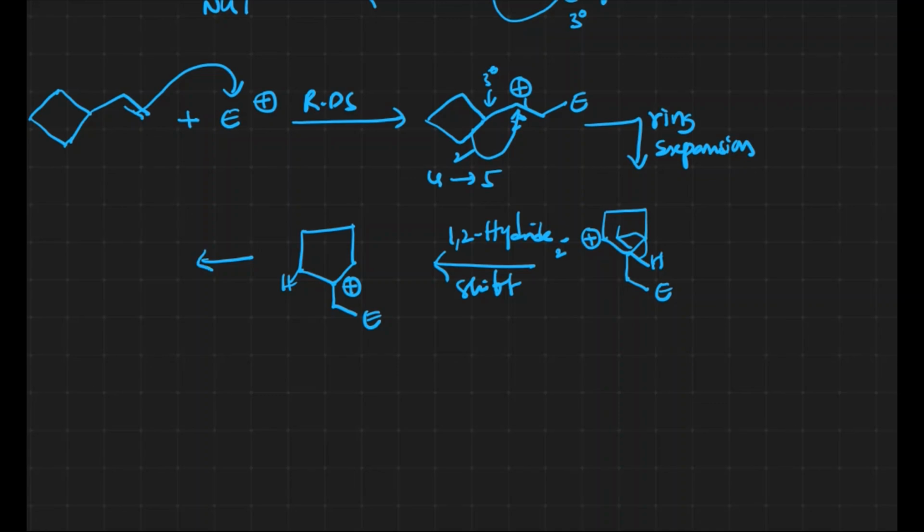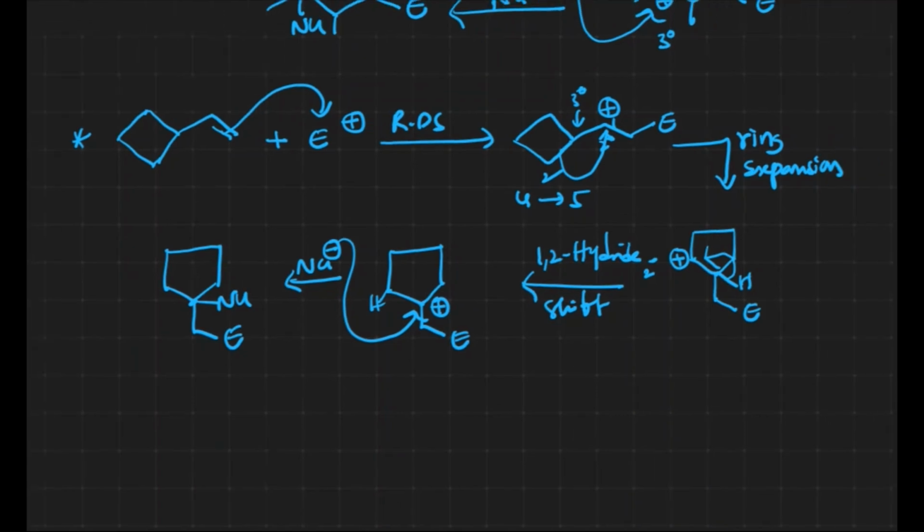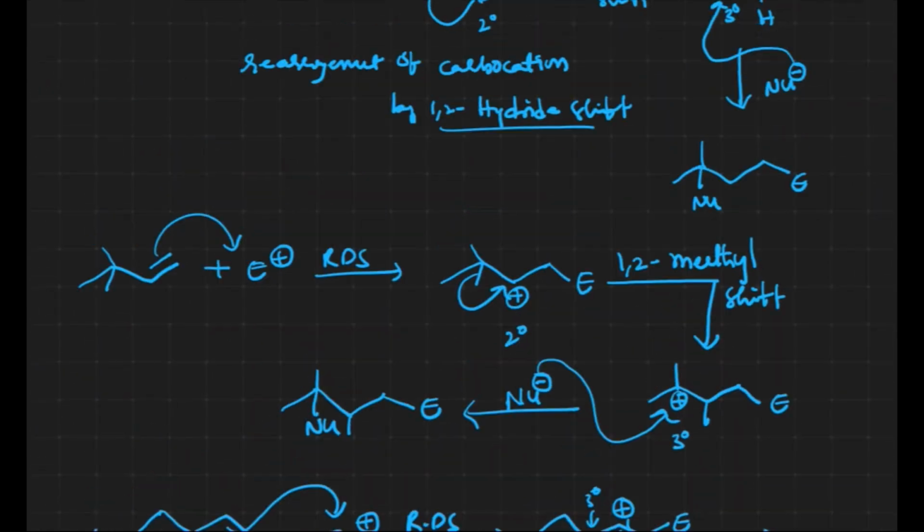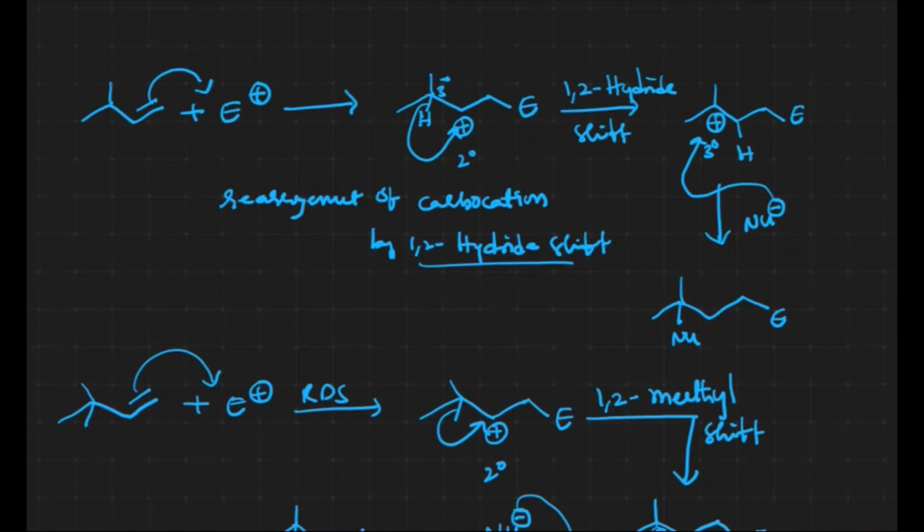Finally, the negative part of the reagent is added there, and we get the product. This is the final product. In the same example we have seen ring expansion taking place, and hydride rearrangement also taking place. This is how carbocation rearrangement and ring expansion generally take place during the reaction mechanism.